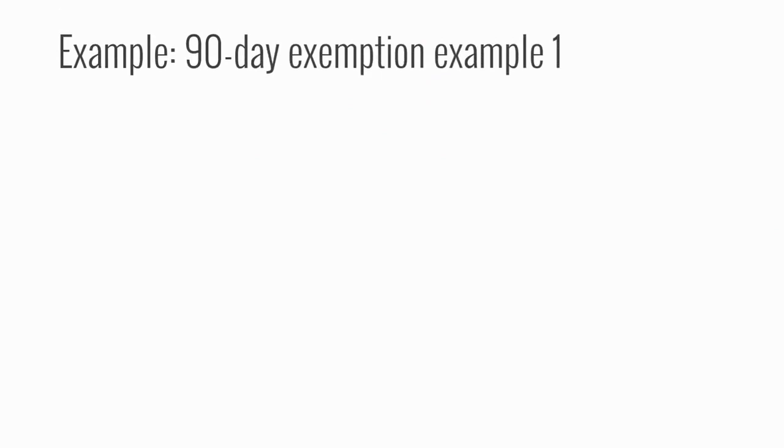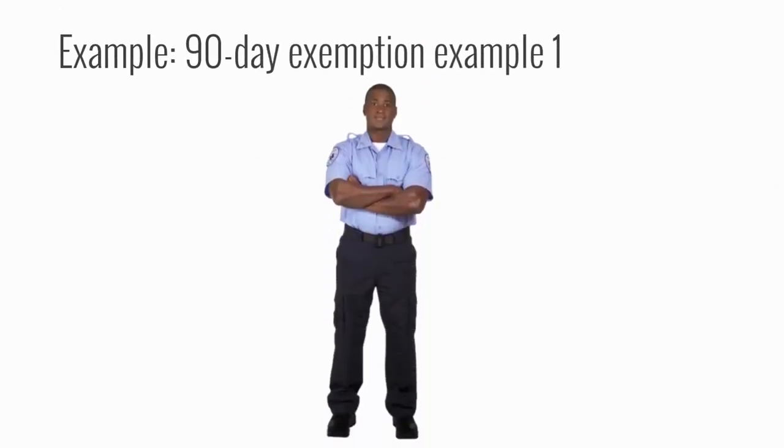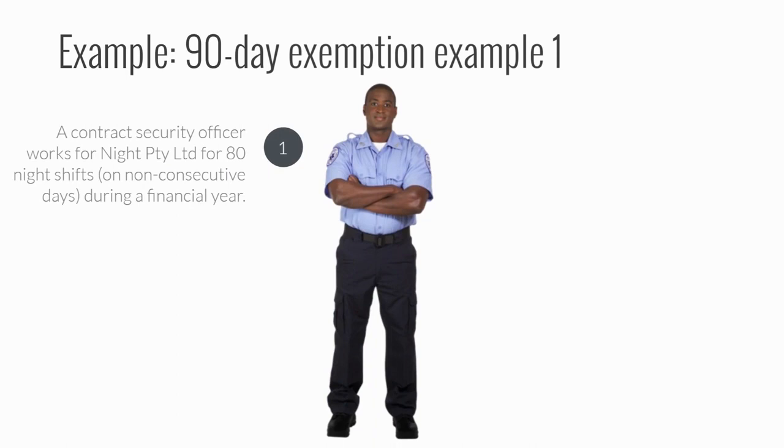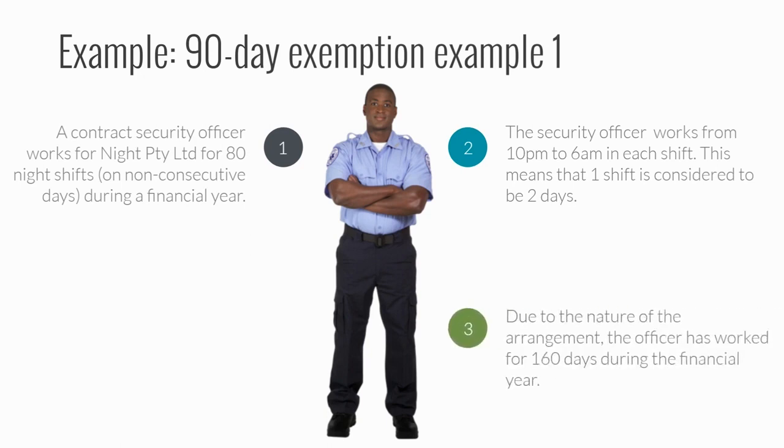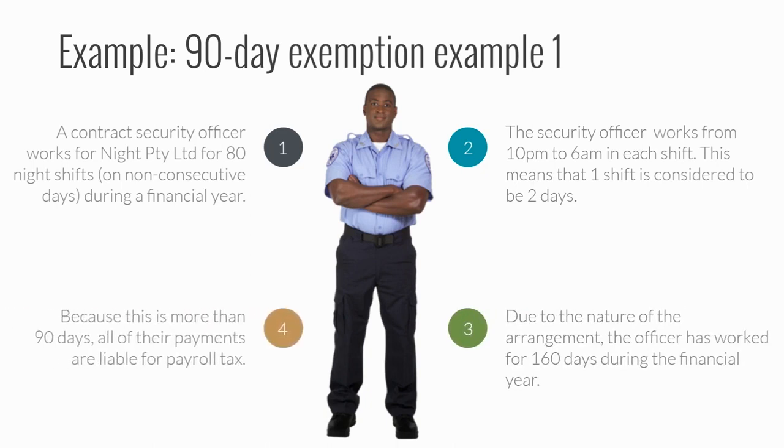Let's look at an example. A contract security officer works for Night Proprietary Limited for 80 night shifts on non-consecutive days in total for a financial year. The security officer works from 10 p.m. to 6 a.m. in each shift. This means one shift is considered to be 2 calendar days. Therefore, the security officer has worked for 160 days. All Night Proprietary Limited's payments to him are therefore liable for payroll tax.